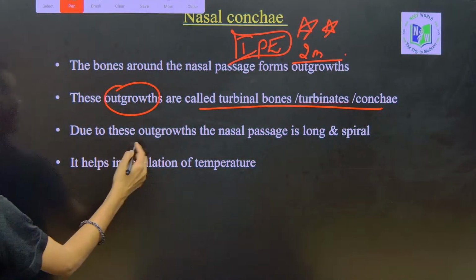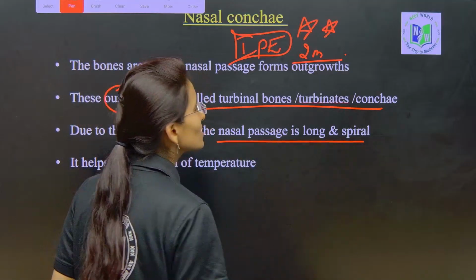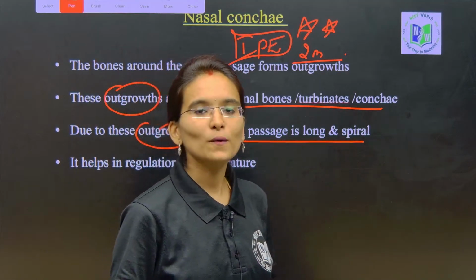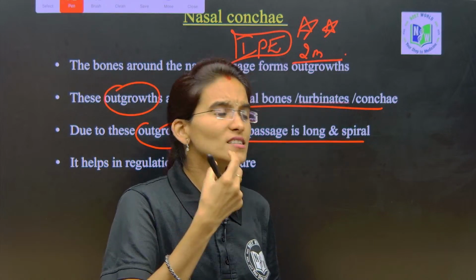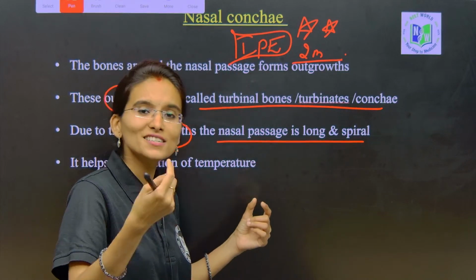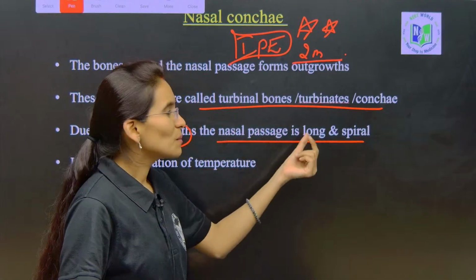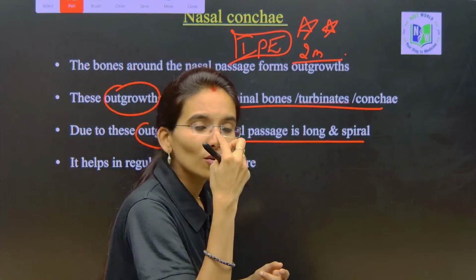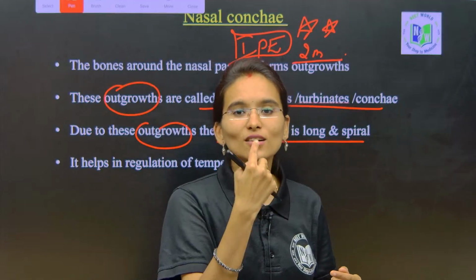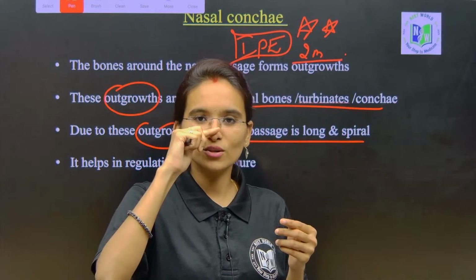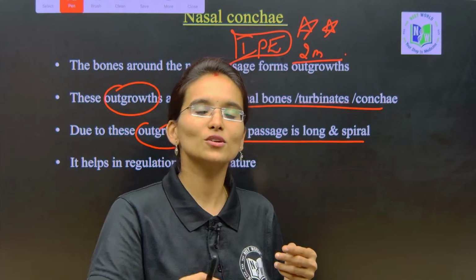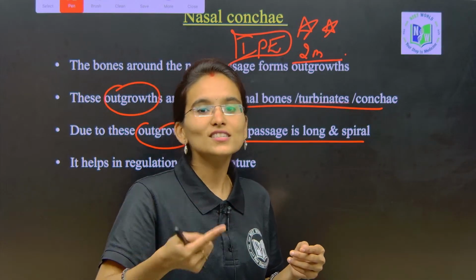Next, due to these outgrowths, the nasal passage is long and spiral. It is usually spiral and long due to the presence of the nasal concaves. If the nasal concaves are not there, then our nose would end here and the oxygen would be transferred directly, but that is not the mechanism.